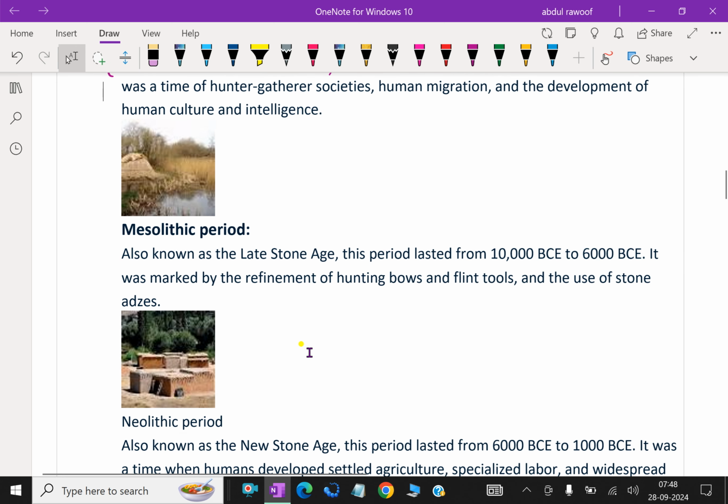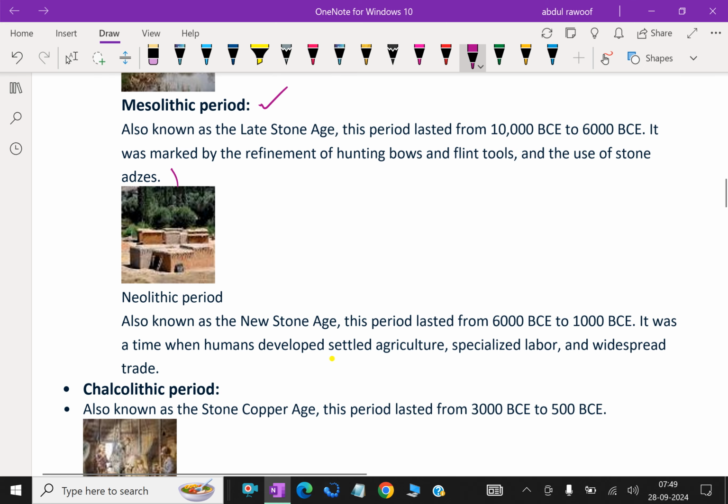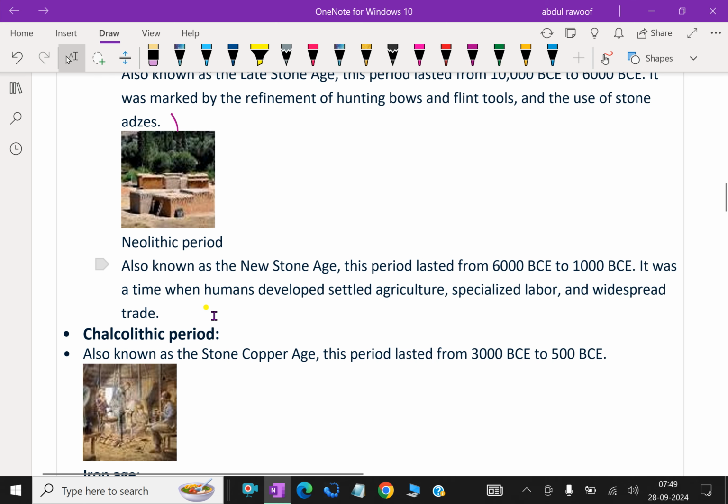Next one, the Mesolithic period, also known as the Late Stone Age. This period lasted from 10,000 BCE to 6,000 BCE. It was marked by the refinement of hunting bows and flint tools and the use of stone adzes. Neolithic period, also known as the New Stone Age.